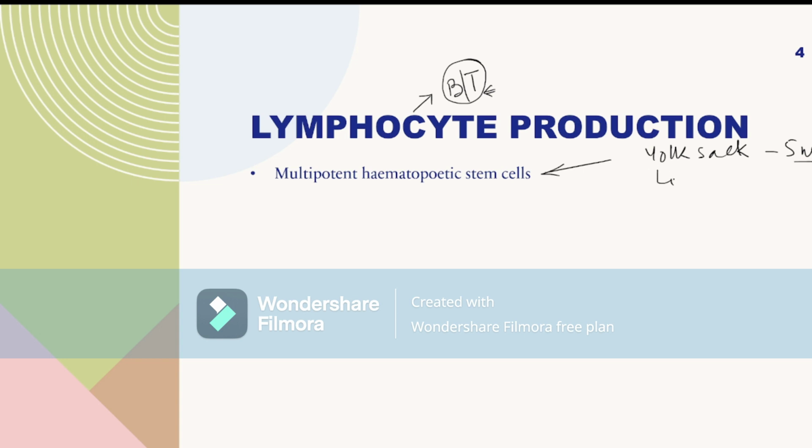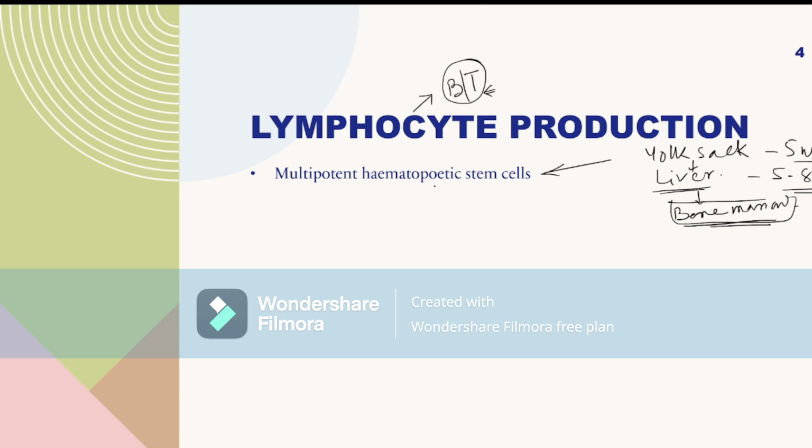And after that, the liver takes the upper hand from the yolk sac and produces multipotent hematopoietic stem cell for 5 to 8 weeks of gestation. After that, bone marrow produces multipotent hematopoietic stem cells throughout life and produces lymphocyte in the body.